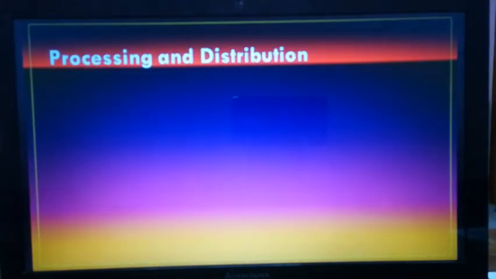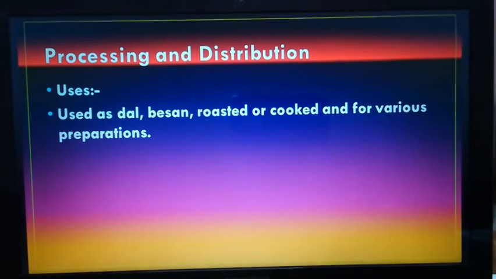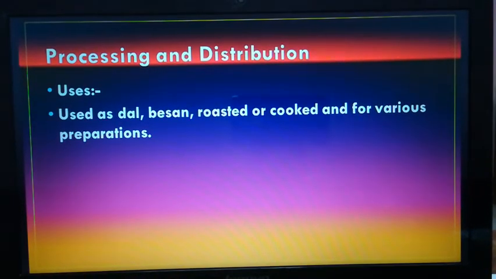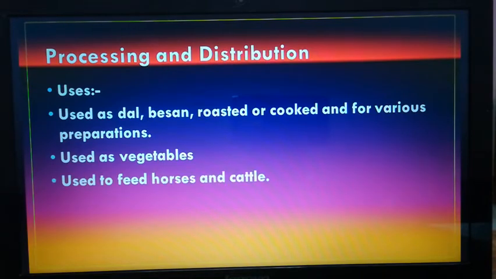Now the processing and distribution. Mainly its uses, first of all. It's used as dal, besan, roasted or cooked, and for various cookery preparations. Gram is also used as a vegetable. Its green leaves are used as a vegetable, and its grain is used to feed horses and cattle. These are the main uses of gram.